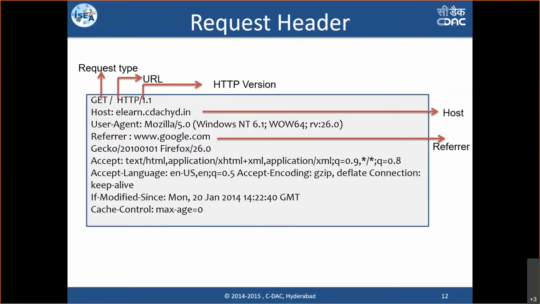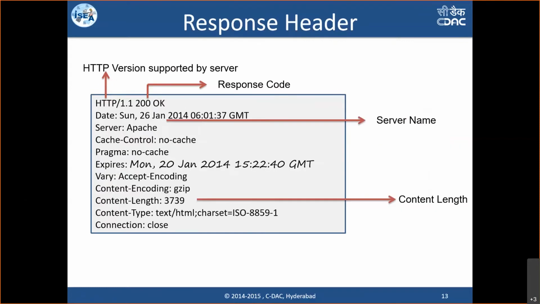This is a glimpse of the header which we just now saw from a browser's plugin. When you request any website, you send a request header followed by many headers, and then you get a response like this. The first line is the response header line, followed by the version, and you can see server Apache.